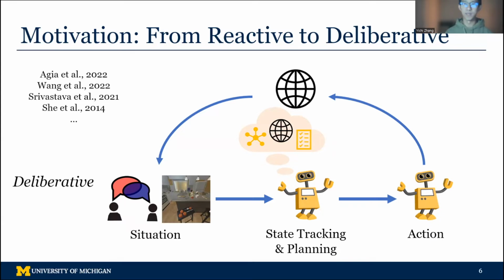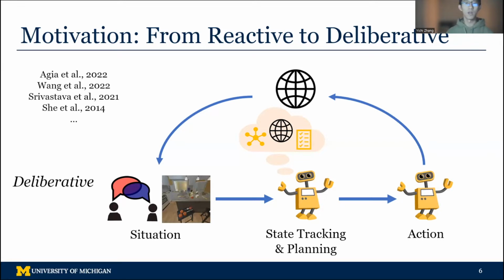Besides task performance, symbolic representations also provide better interpretability and transparency of the agent's decision process, which greatly benefit human-AI collaboration and also developers to better understand the capability of the agent.